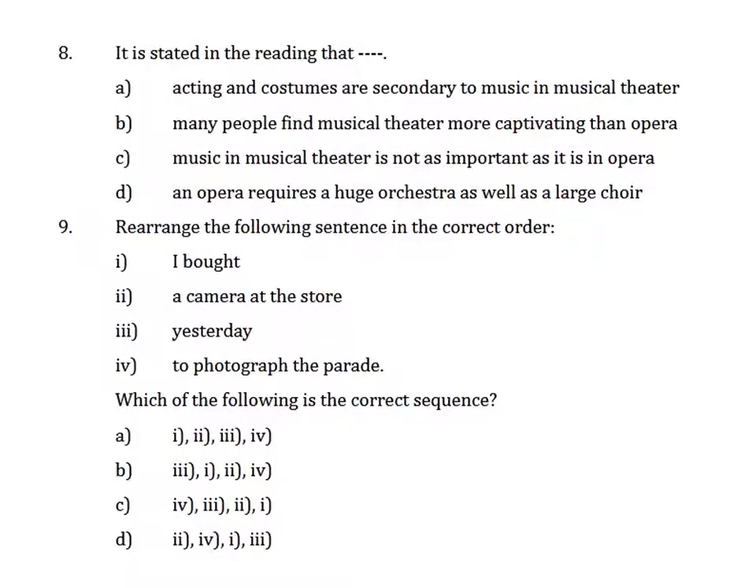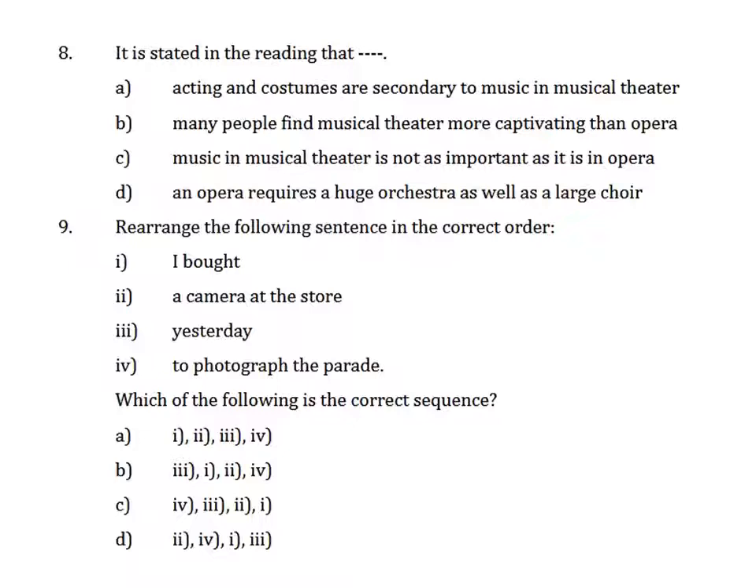The next question asks you, it is stated in the reading that acting and costumes are secondary to music in musical theatre. Many people find musical theatre more captivating than opera. Music in musical theatre is not as important as it is in opera. Or an opera requires a huge orchestra as well as a large choir. Now, according to the paragraph, it is option number C. That means music in musical theatre is not as important as it is in opera.